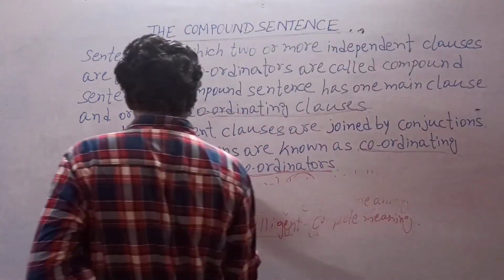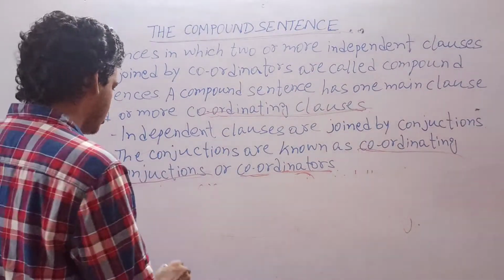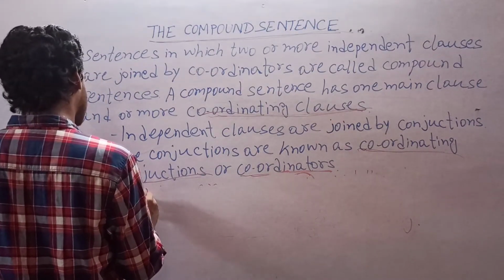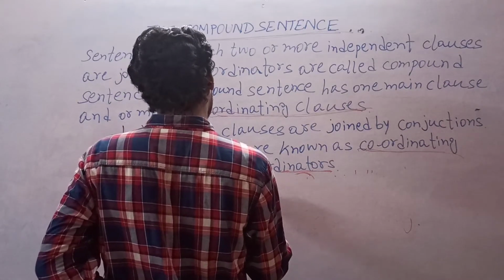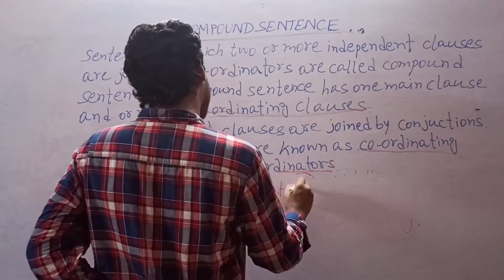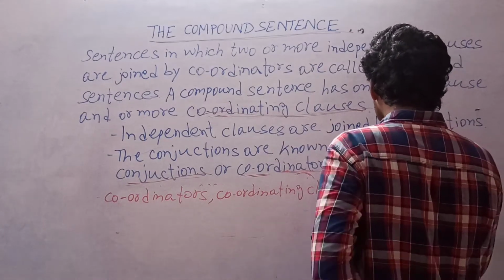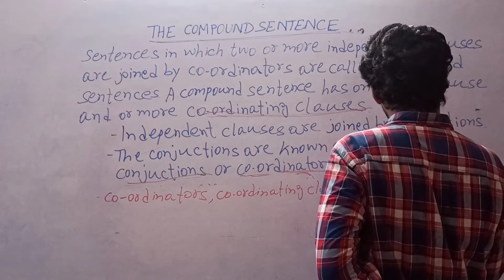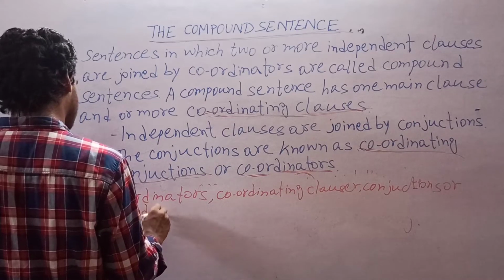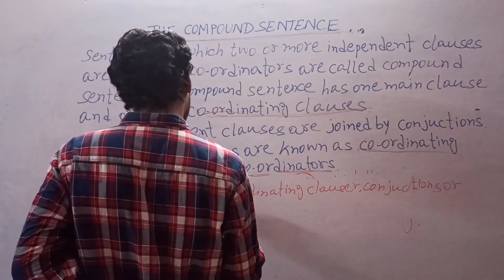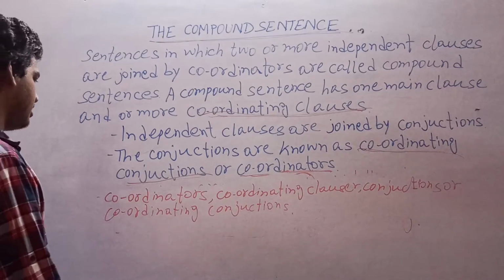So there are a number of coordinators in English grammar, such as, or for example, coordinators, or coordinating clauses, or conjunctions, or coordinating conjunctions. There are a number of conjunctions or coordinators in the English language.